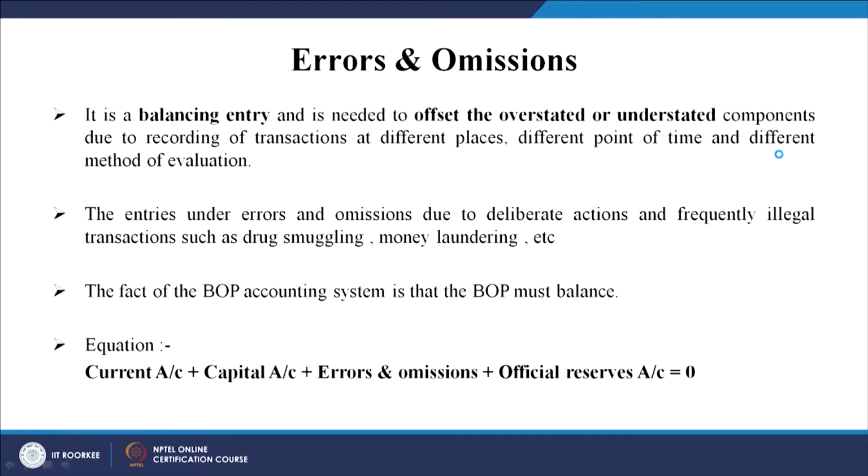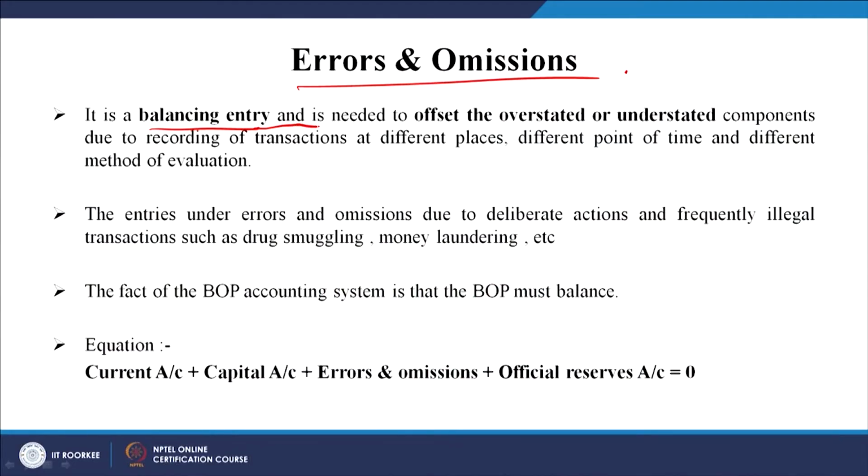Okay. The last is the errors and omissions. It is a balancing entry. Now, this is the interesting part. As we said, the balance of payment is like a balance sheet made by the RBI, or any central bank. In order to balance, we said balance of trade might be favorable or unfavorable, but this has to be necessarily balanced. It is a balancing entry and is needed to offset the overstated or understated components.